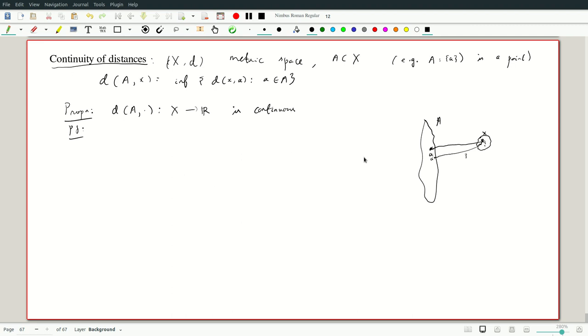Concretely, we will use our criteria involving basis again. So fix a point x0 in X, and epsilon greater than 0.